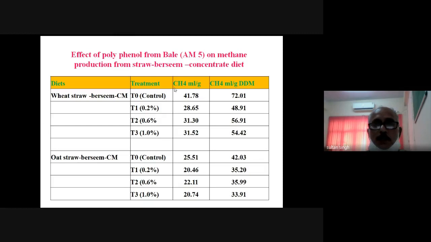This is another compound that we isolated from the bael, Aegle marmelos, AM5. Again, here you will see that there is a decrease in the methane production, but it is a decrease at the cost of the dry matter digestibility. So again, in case of oat starch percent concentrated mixture, you see here there is a decrease in the rate of the methane production.